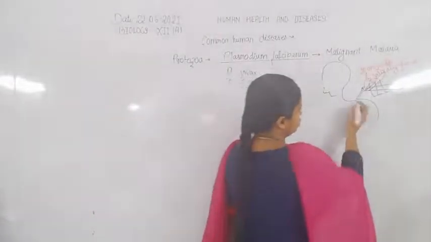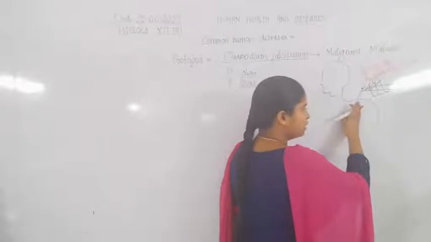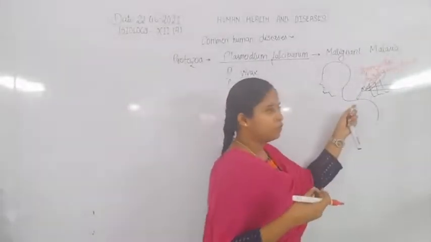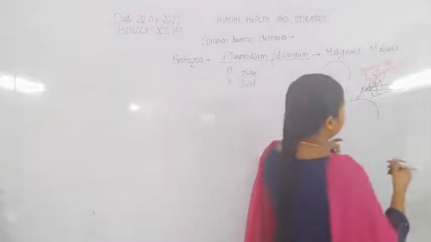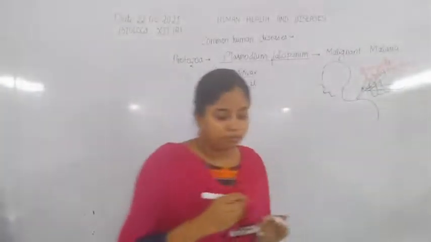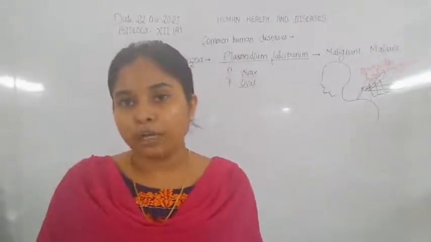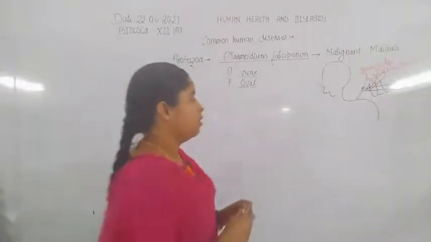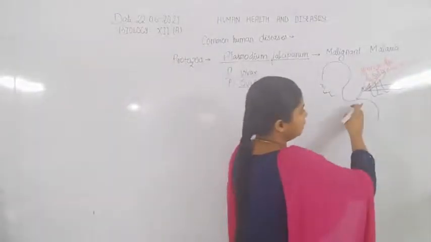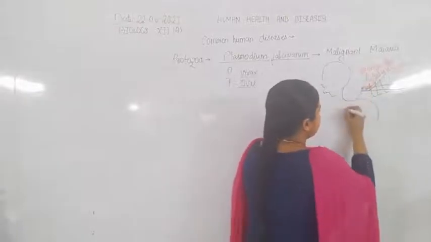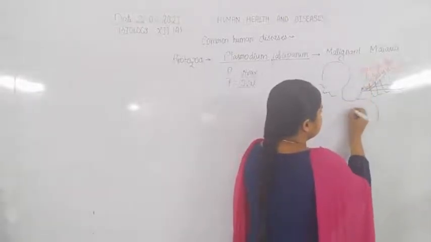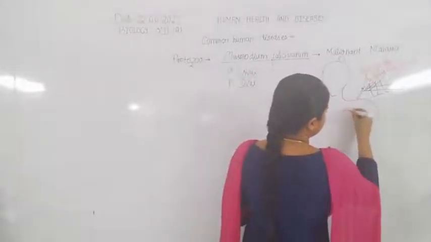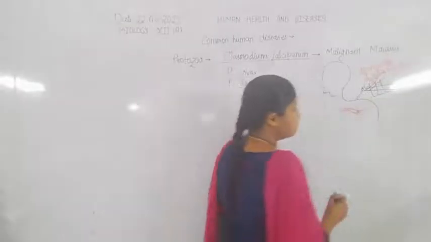When the female Anopheles mosquito bites a human, it transfers its saliva into the human, because the saliva consists of an anticoagulating substance that makes the blood more dilute, so that it can easily get the blood present in the human. When it transfers its saliva into the human body, the sporozoites also get transferred into the human circulatory system. Here are the sporozoites.